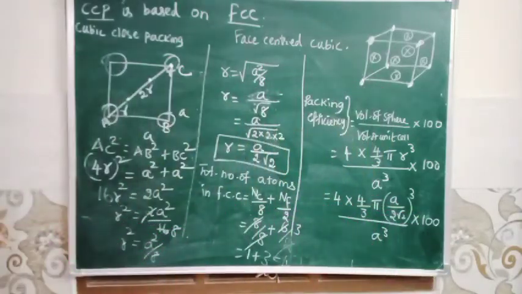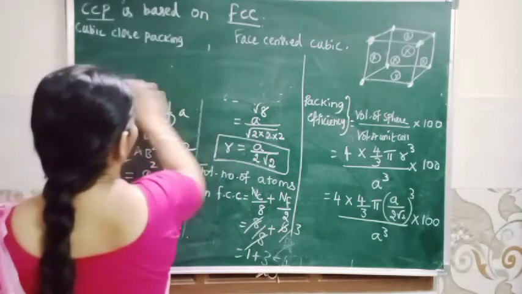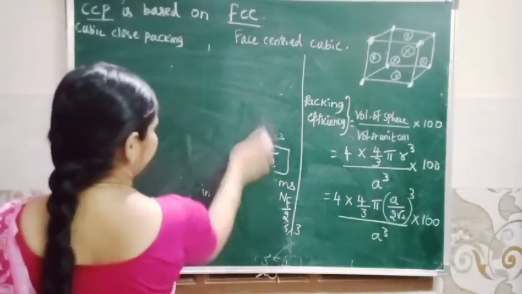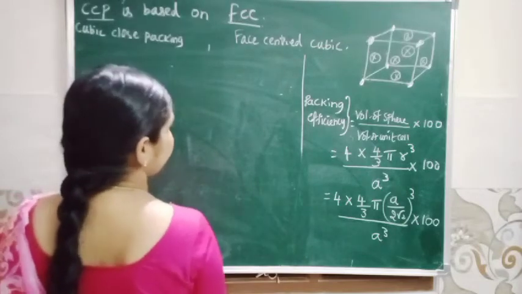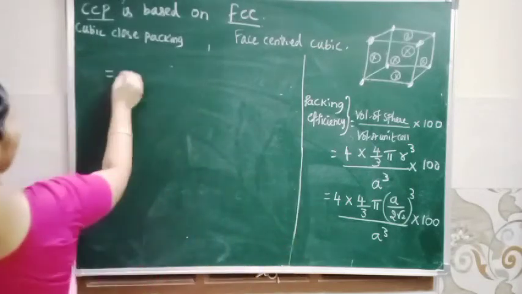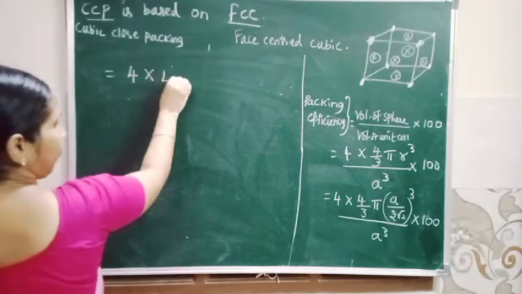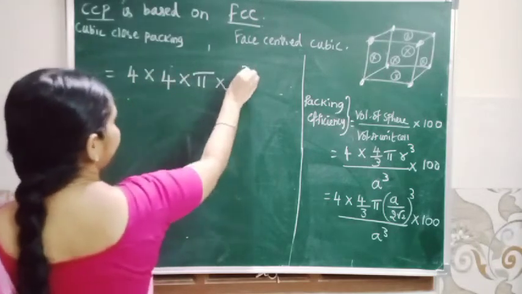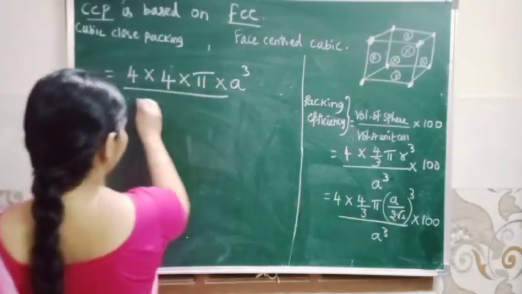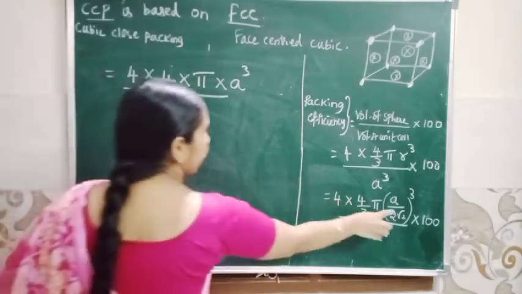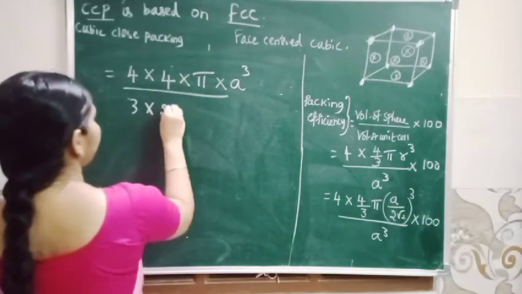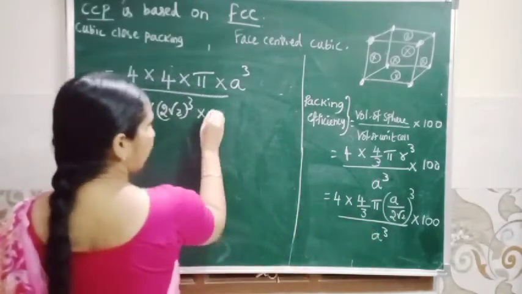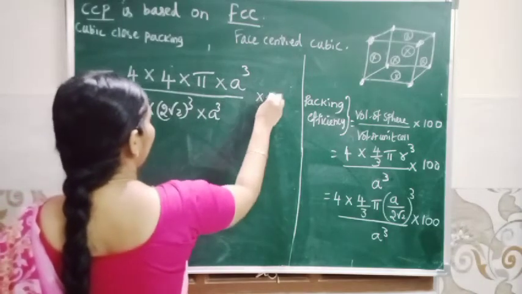So to calculate, 4 into 4 into pi into a cube, here 1 by 3, into 2 root 2 the whole cube, into a cube into 100.